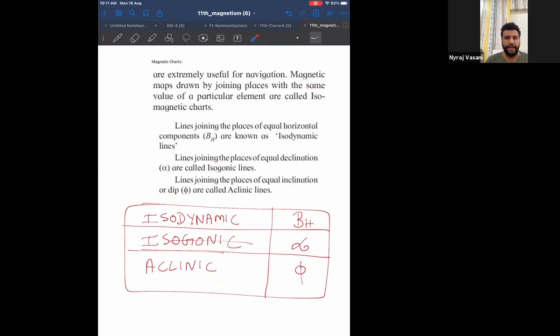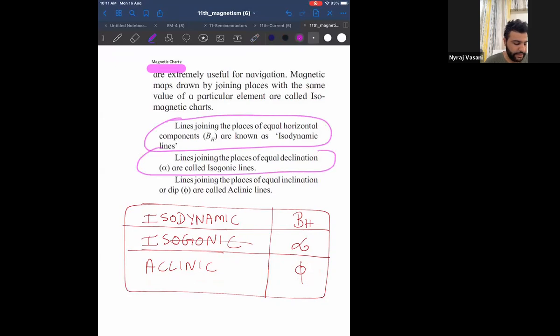Therefore, I want all of you to write the side heading magnetic charts. Then I want you to write the first definition, the second definition, and the third definition for today. 1, 2, 3. If you want, you can draw the table also, because the table will help you learn the definitions very well.